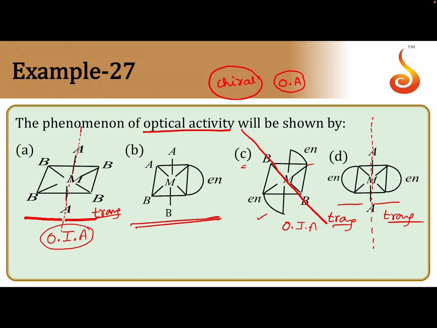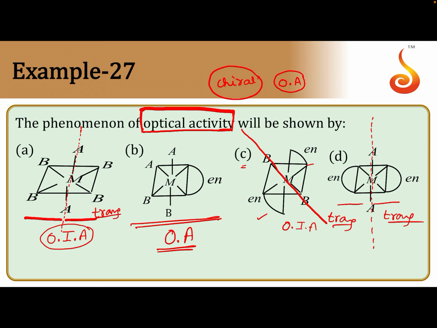Since there is no plane of symmetry, when light is passed through this, it can rotate the plane of polarized light either towards the right side or towards the left side. So the one which rotates plane polarized light has optical activity. So option B has optical activity.